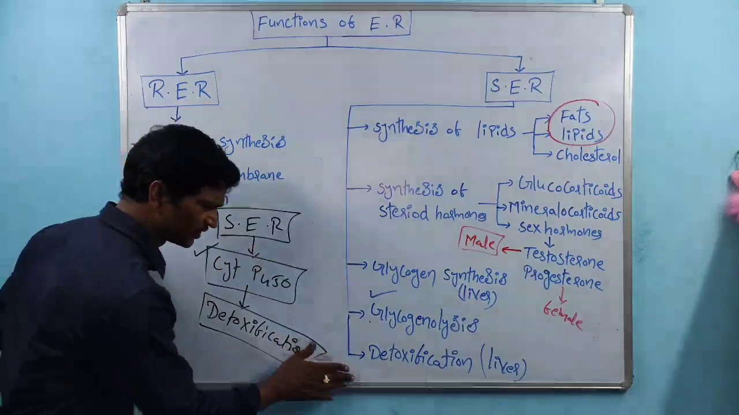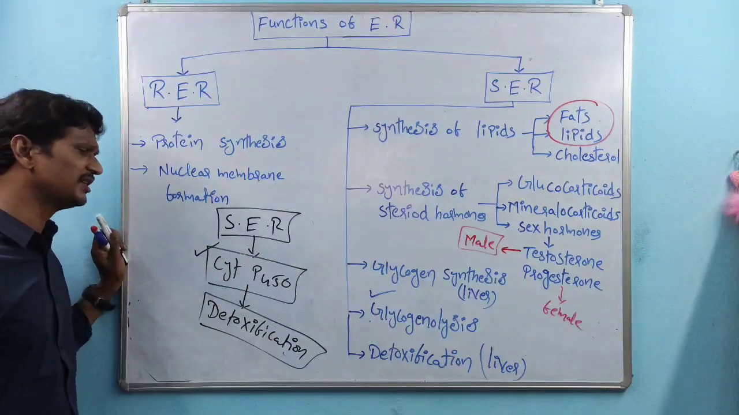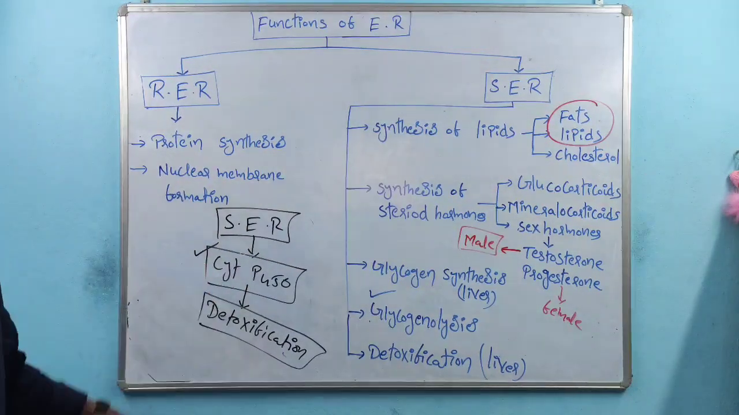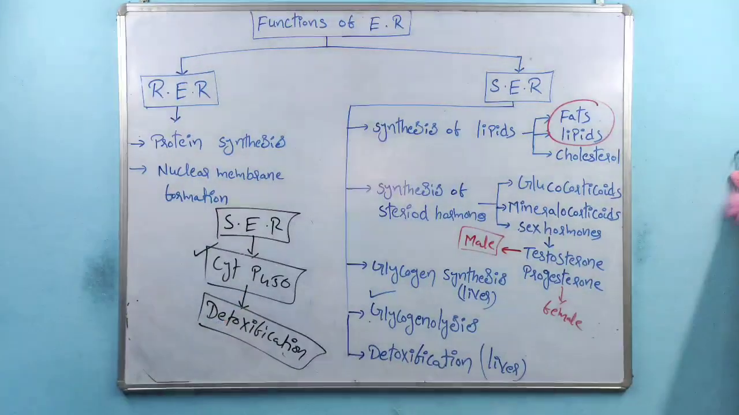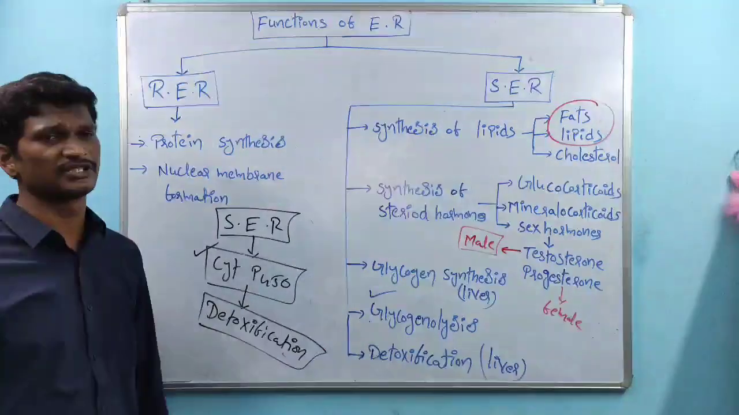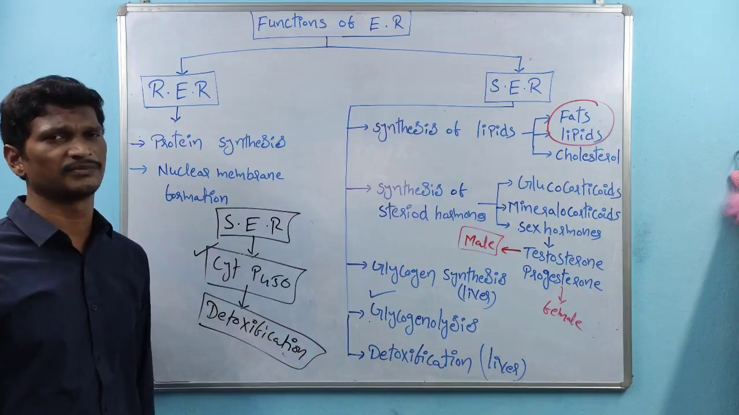So the detoxification is done by the smooth endoplasmic reticulum because it contains the cytochrome P450 pigment. That pigment is involved in the detoxification process, right? That is about the different functions of the rough endoplasmic reticulum and the smooth endoplasmic reticulum, right?